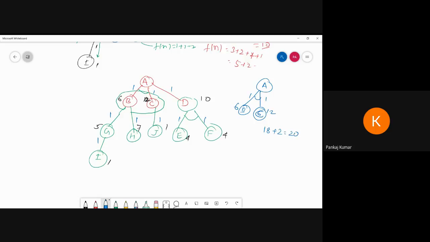And here, what is the D value? Generating the D value becomes 1 plus 10, this is 11. So I can explore this side with the minimum of 11. Now again I am calculating the heuristic value of both: 4 plus 4 plus 1 plus 1, that means 10.